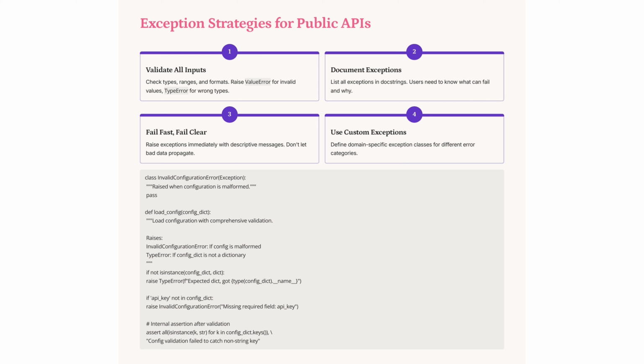Public APIs require robust exception strategies. Validate inputs thoroughly, checking types and formats, raising value error or type error as needed. Document exceptions in docstrings for user clarity. Fail fast with clear messages to prevent bad data propagation. Use custom exceptions for domain-specific errors, enhancing error handling and communication.